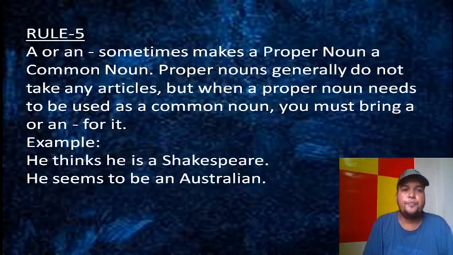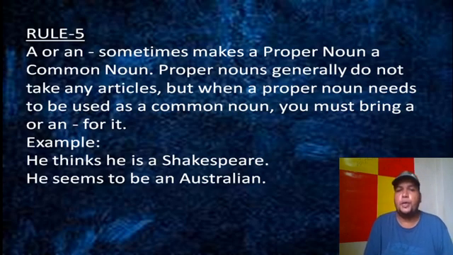Rule 5 says a or an sometimes makes a proper noun a common noun. Proper nouns generally do not take any articles, but when a proper noun needs to be used as a common noun, you must bring an a or an for it. In general, proper nouns do not take any article. It is not needed. But if a proper noun needs to be made a common noun, that time an article is to be used. You got it? That time a or an you can bring.